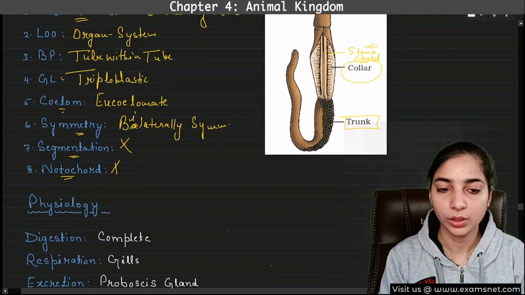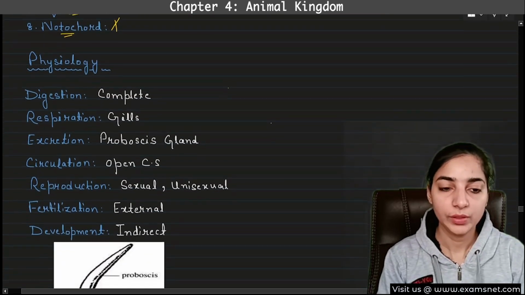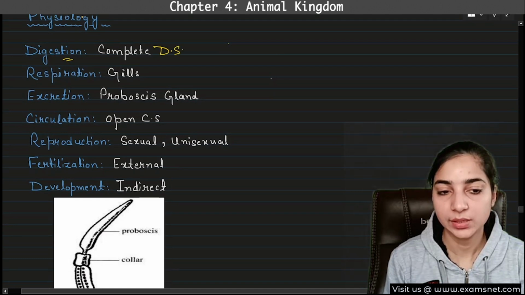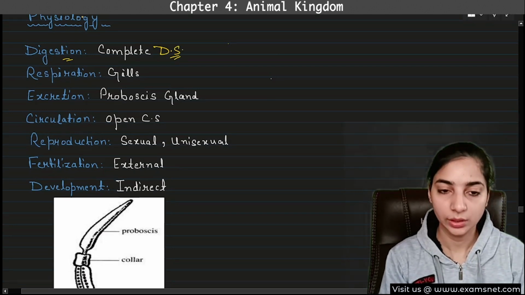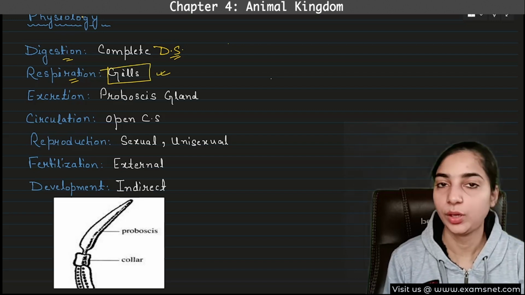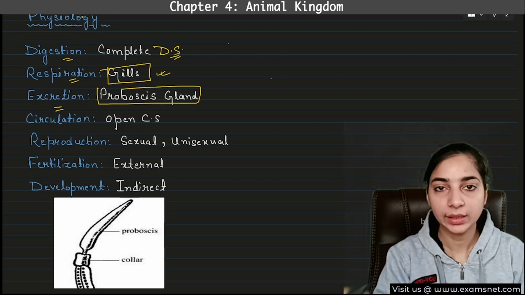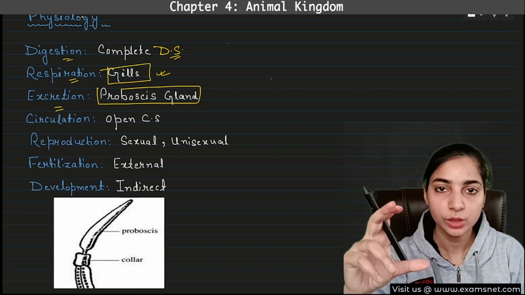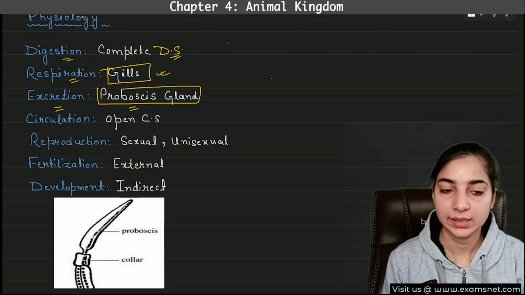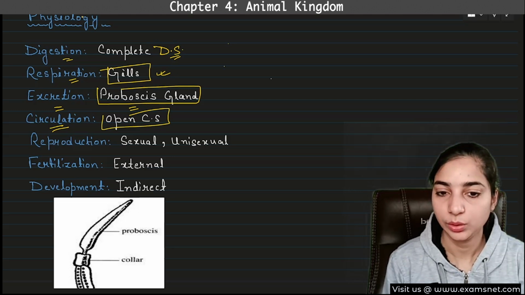Now we'll come to the physiology of the hemichordates. What about digestion? Obviously, a complete digestive system is present, because they have the tube within tube body plan. Respiration takes place with the help of gills. Excretion: you have seen the diagram, the uppermost part was the proboscis. The proboscis gland is present, which helps in excretion. Then circulation: an open circulatory system is present. You remember ANTHE?